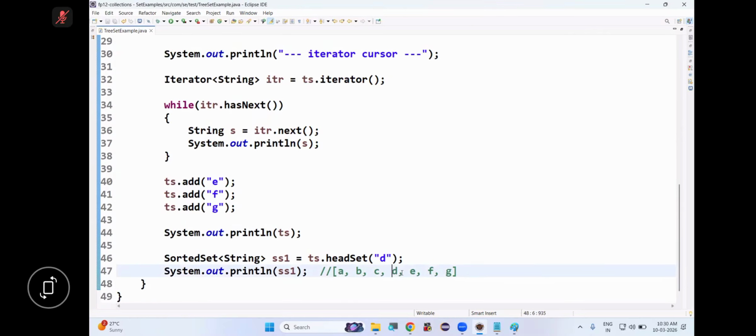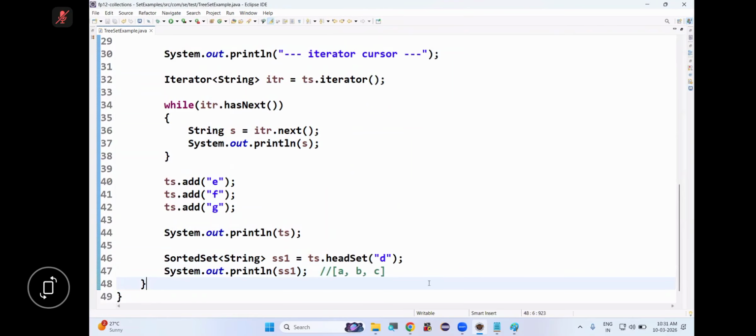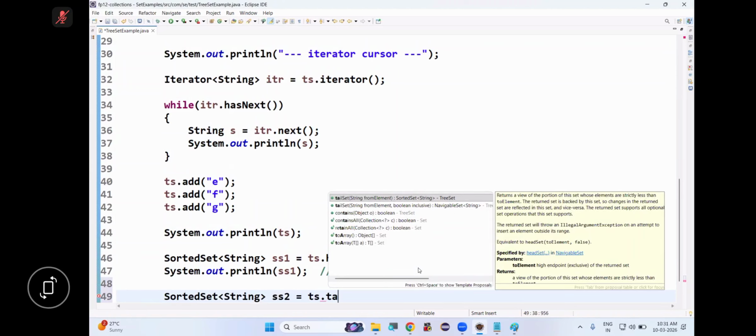So if I give D, what is the head part of D? This is the head part. So you will get ABC, which is the head part. Now run. See, ABC.